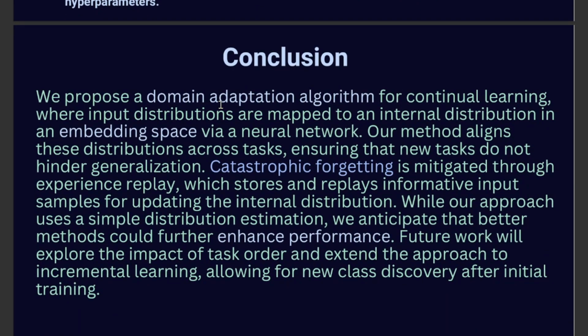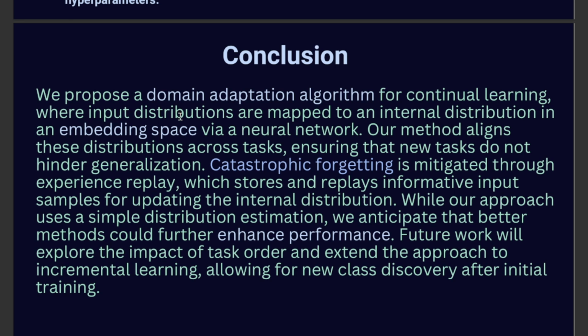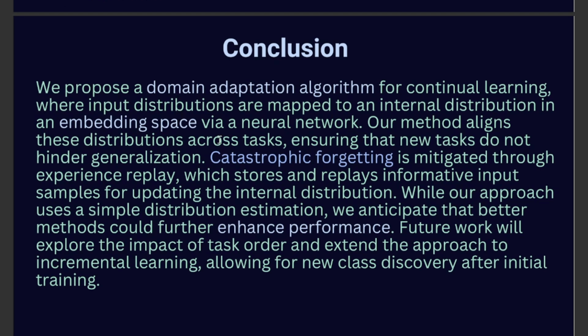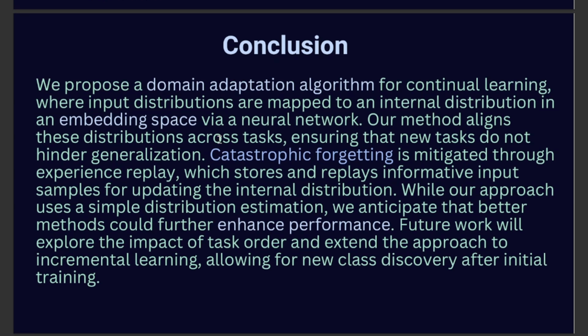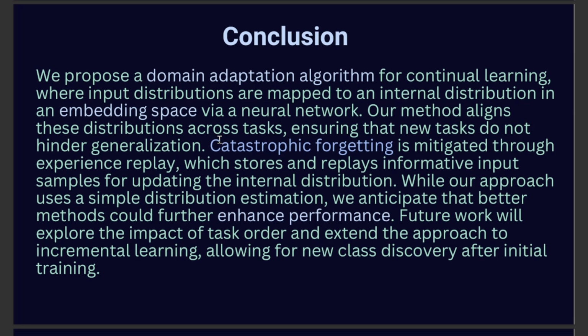Now concluding this research paper from NeurIPS 2021. We propose continual learning in the embedding space of a neural network. Our method aligns the distributions across tasks, ensuring that new tasks do not hinder generalization. We generalize well, we keep in check the past dataset that we have learned, and we keep on adding new information to our model better.